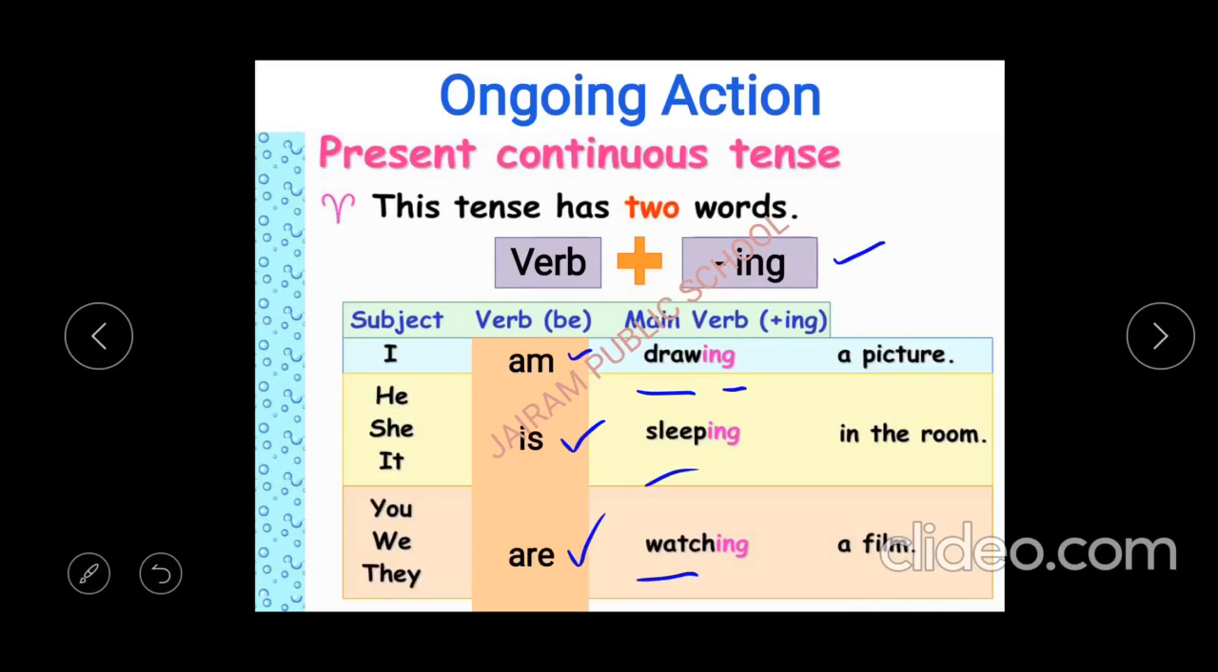In these, all the pronouns are subjects. I, he, she, it, all these are singular. You we can consider as both singular as well as plural. We and they compulsorily indicate only plural. So I, he, she, it are singular pronouns, and you, we, they are plural pronouns. Keep it in mind, children.